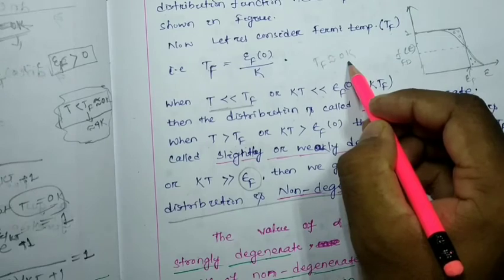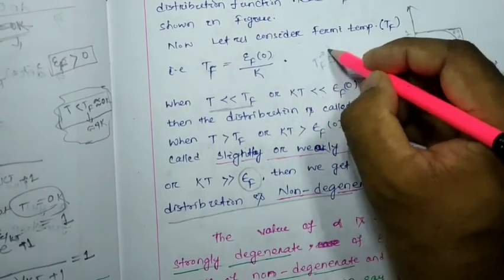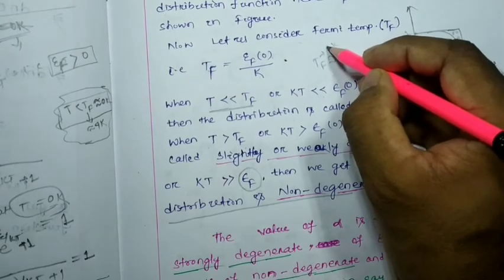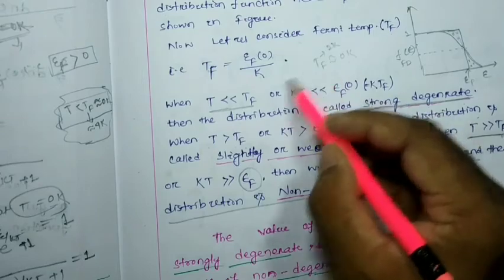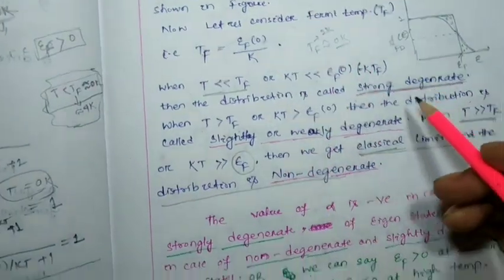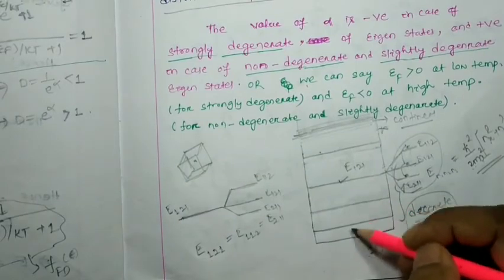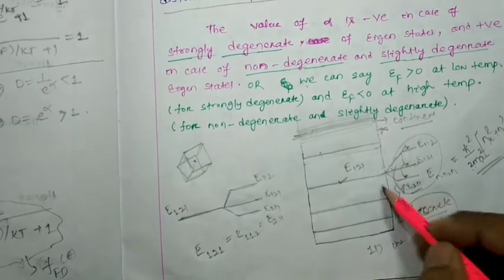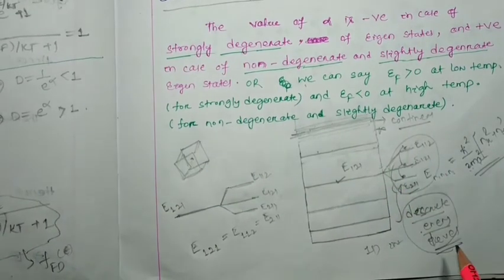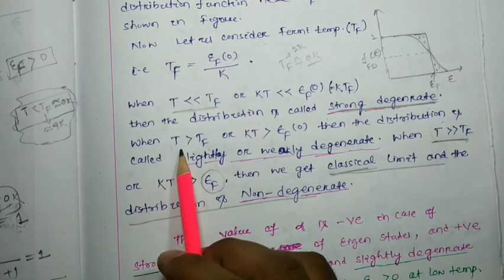Suppose this TF is 2 Kelvin, and if I decrease the temperature further towards 0 Kelvin, then the discreteness of the energy states is going to increase. If discreteness is increased, the degeneracy is also significantly observed. So strong degeneracy can be observed when T is less than TF.